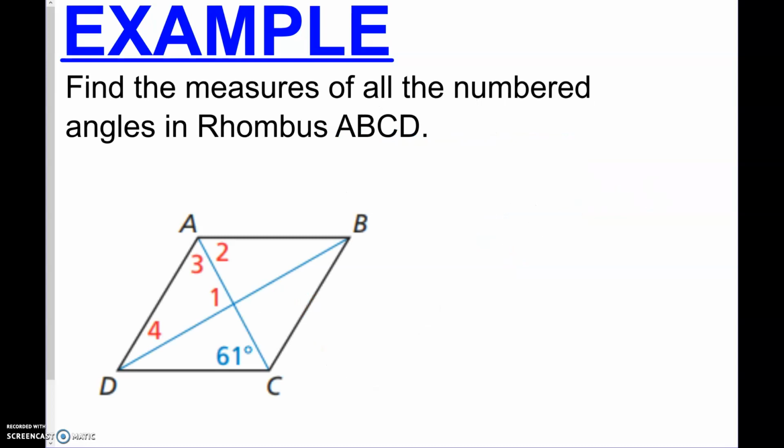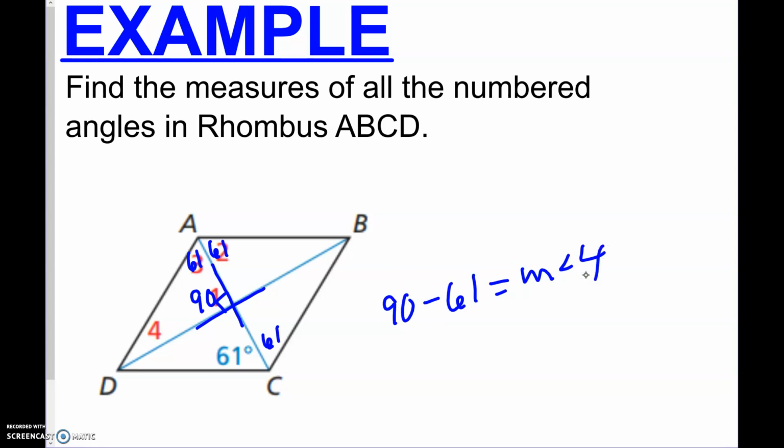All right, find all the measures of the numbered angles. If this is 61, then remember this is 61, and this is 61, and this is 61, because that diagonal bisects all of those angles. Now also remember that in a rhombus, your diagonals are perpendicular, so this is 90. So now if we take 90 minus 61, we are going to get the measure of angle 4. So 90 minus 61 is going to give us 29 degrees.